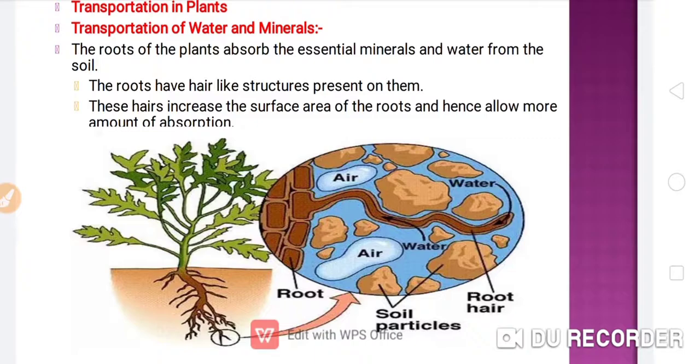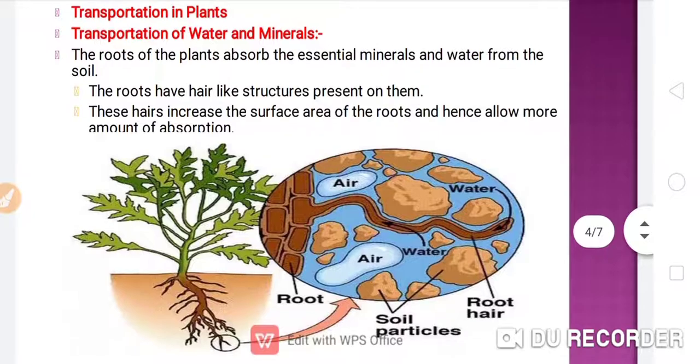The roots have hair-like structures present on them, and these hair-like structures increase the surface area, and assist in the absorption of the minerals and the water for the plants.